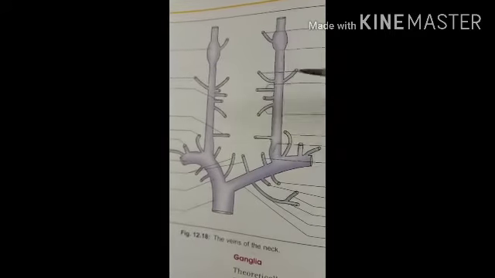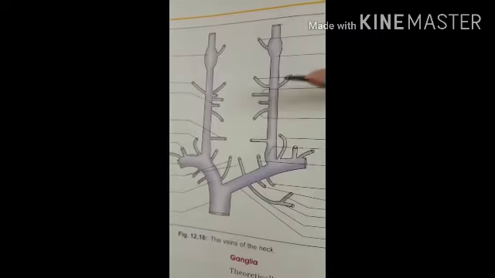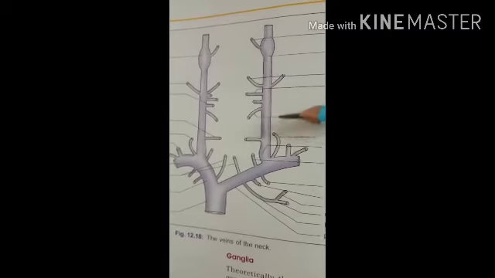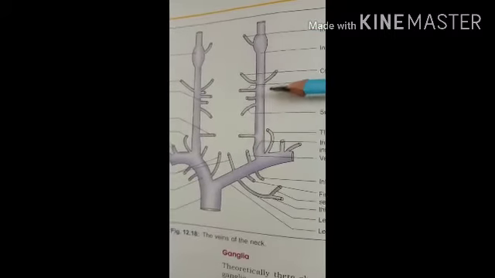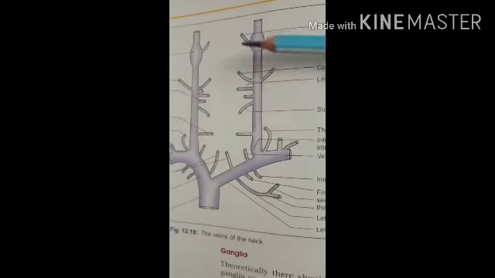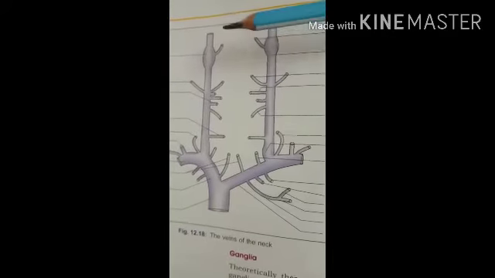The internal jugular vein begins from the jugular foramen in the middle cranial fossa, and it is the continuation of the sigmoid sinus. So these are the two sigmoid sinuses.